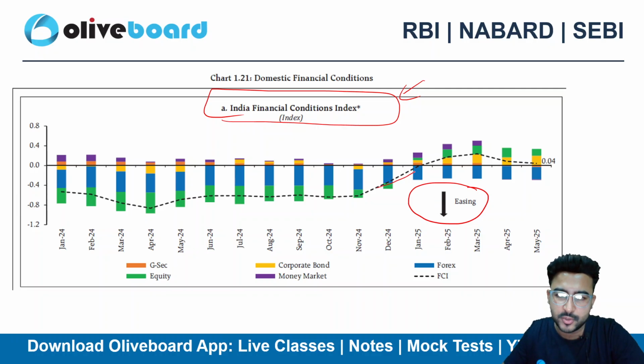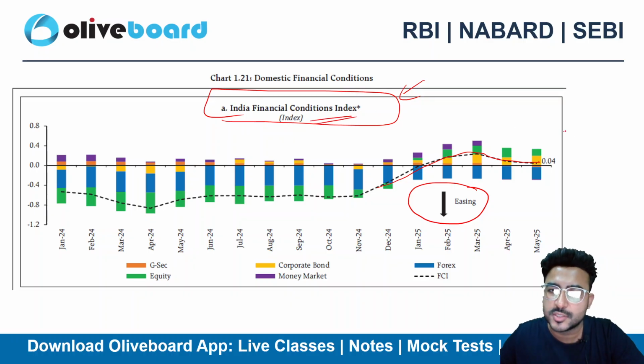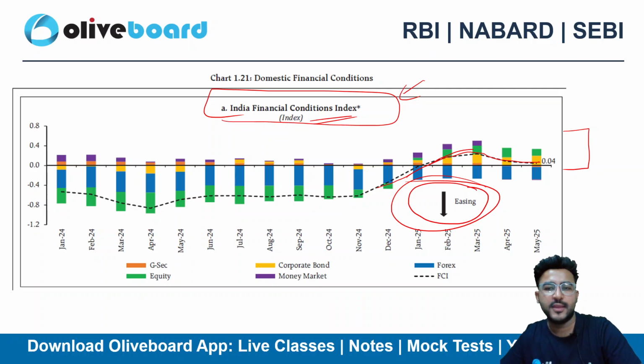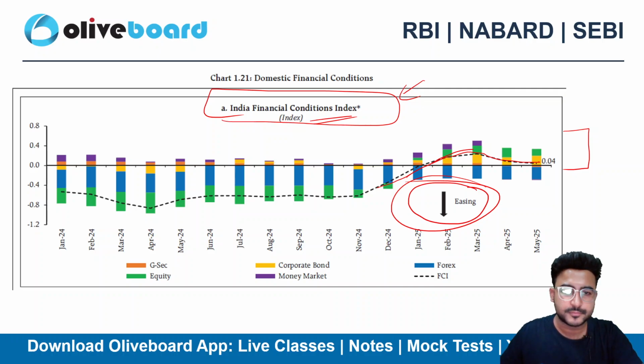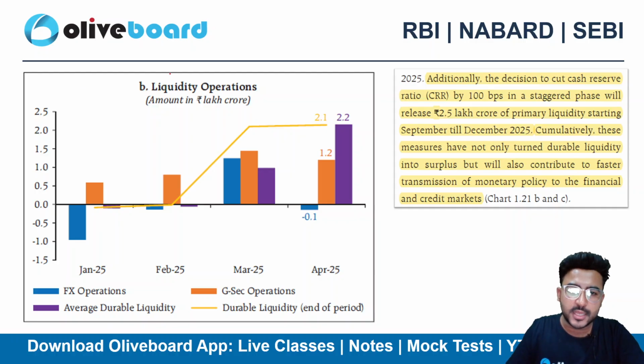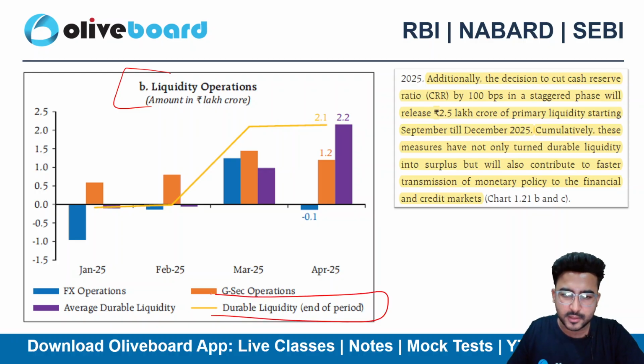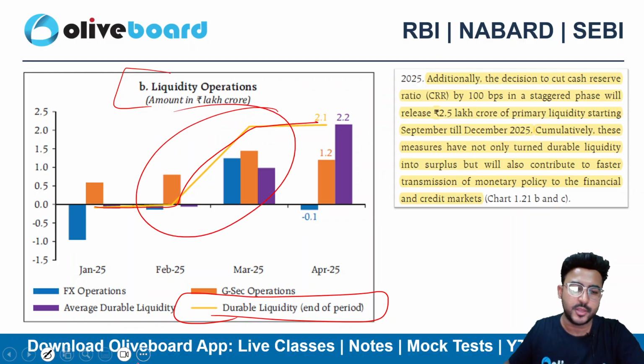So from there financial conditions are better, so the financial condition index is also better. The domestic financial conditions started improving as soon as RBI injected a good amount of liquidity in the system. If I talk about the liquidity operation, you can see a straight upward graph in the durable liquidity segment. This yellow line is nothing but durable liquidity here, right?